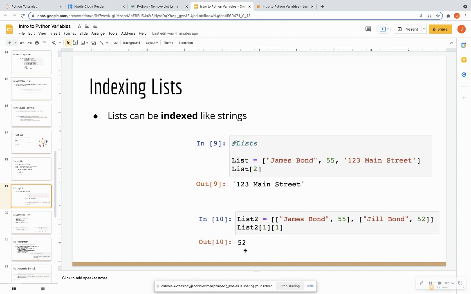So this is how we would index lists. It takes some getting used to. Just remember that you always start counting at 0. And when you want to index a list of lists, it's good to think through that process.